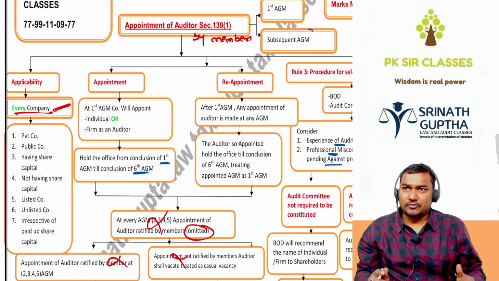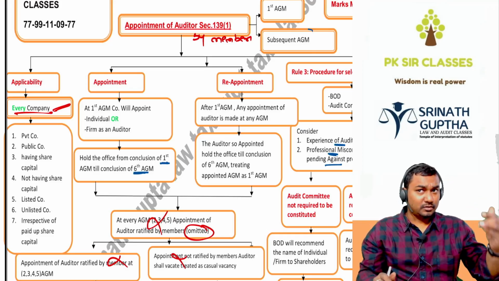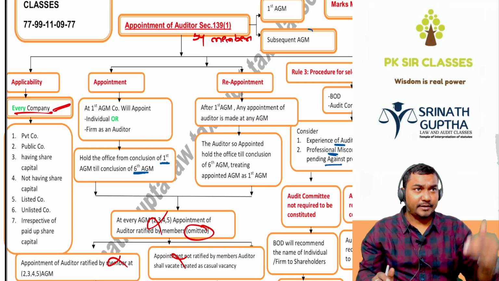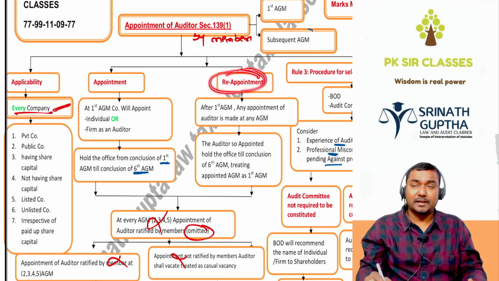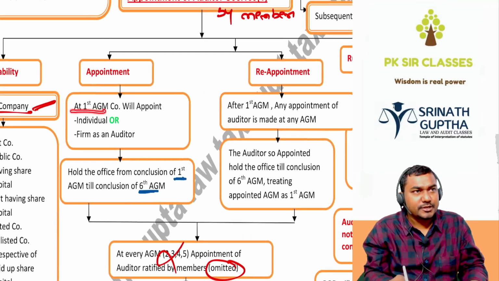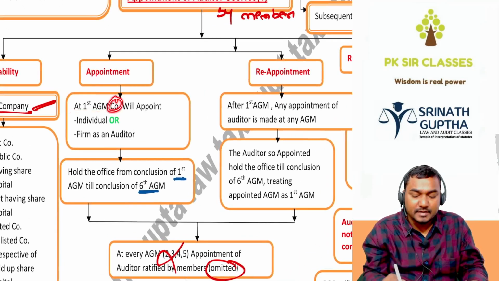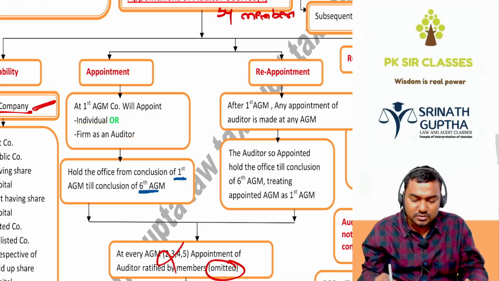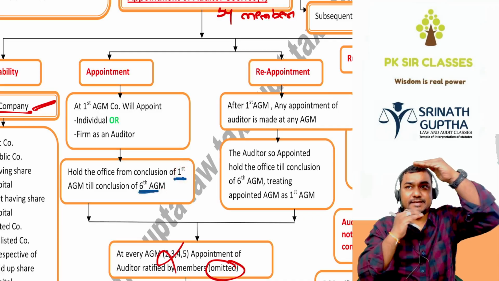After completion of the one term of 5 consecutive years, Unnati is supposed to retire. In the place of Unnati, we are appointing Pallavi. Pallavi is called reappointment. At the conclusion of the first AGM, the company, which means the members, will appoint the individual or firm as the auditor. He will hold the office from the conclusion of the first AGM till the conclusion of the sixth AGM.